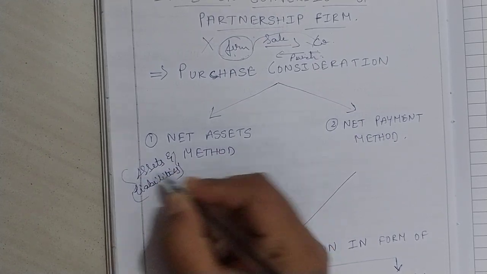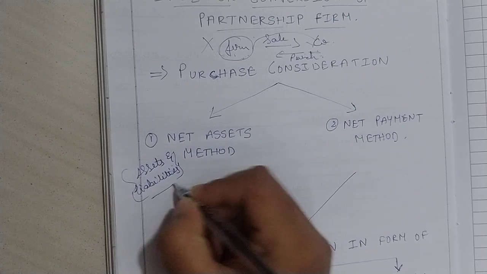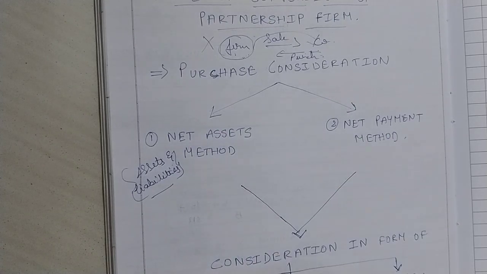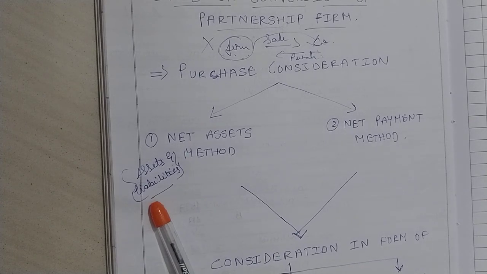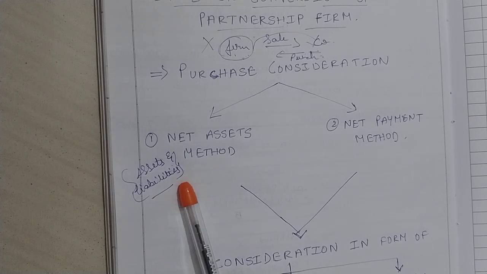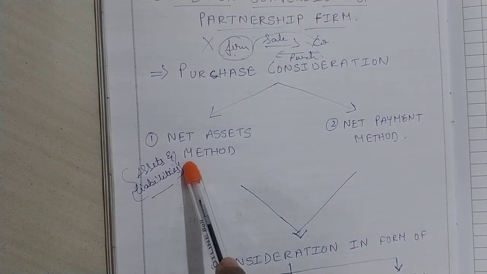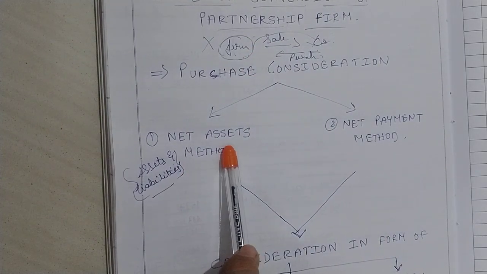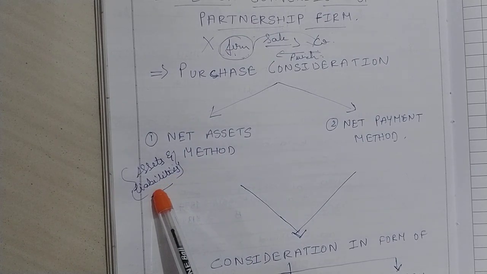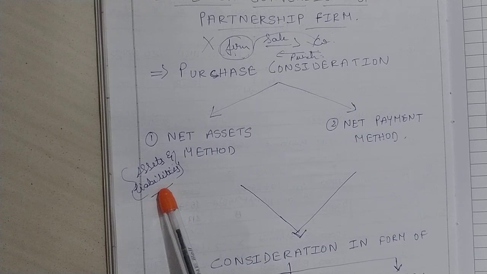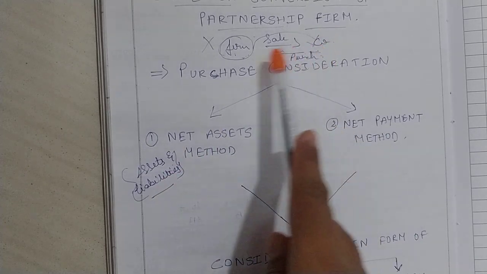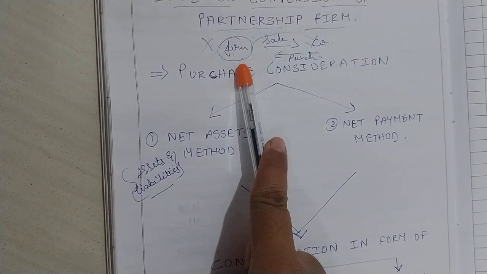So it is taking assets and paying off liabilities, and the difference amount remaining after making payment of liabilities, that amount it will be paying to the firm as purchase consideration. This is the net assets method because it is taking away assets and repaying liabilities, and whatever is remaining, the company will be paying to the firm as purchase consideration.